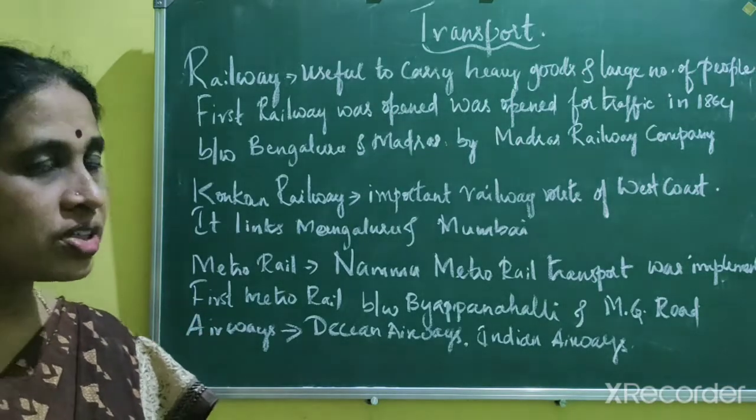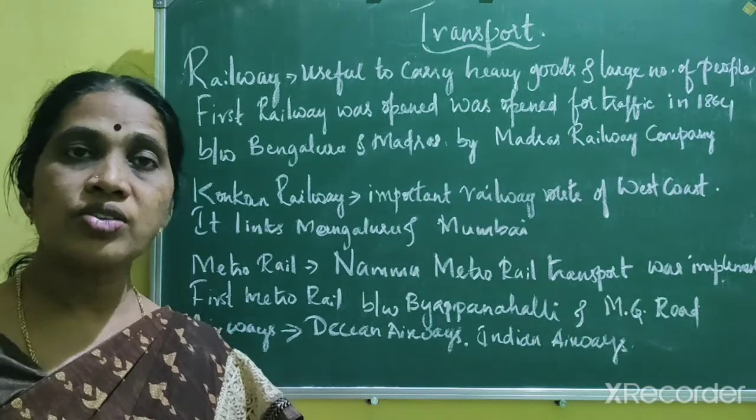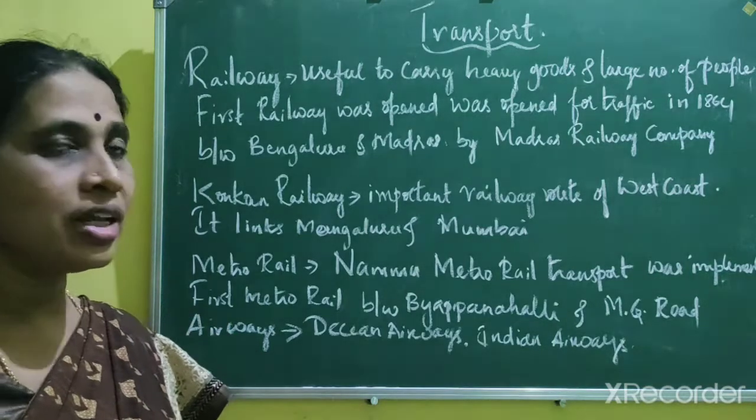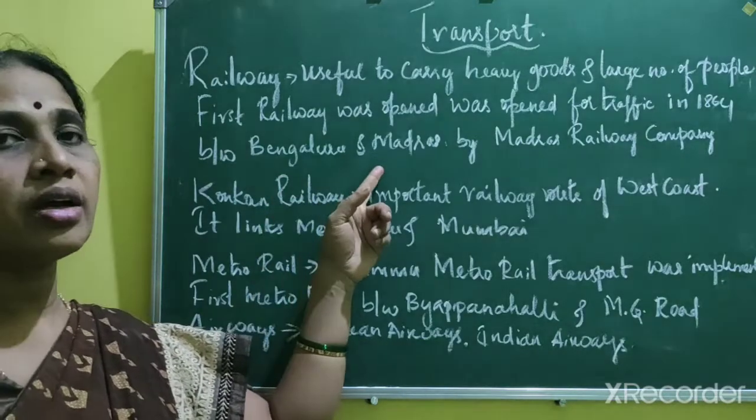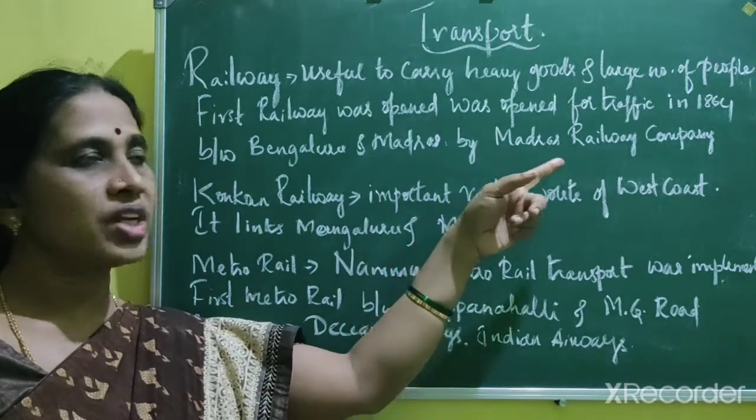The first railway line in our state was opened in the year 1864. It was laid between Bengaluru and Madras by the Madras Railway Company.